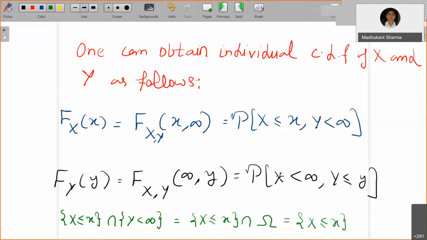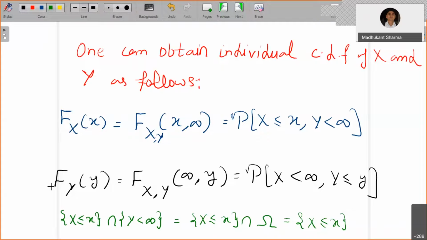Similarly, you can write it with X less than infinity and all Y less than or equal to y. Now X less than infinity will cover the whole sample space omega again, so this is going to be omega intersection Y less than or equal to y.